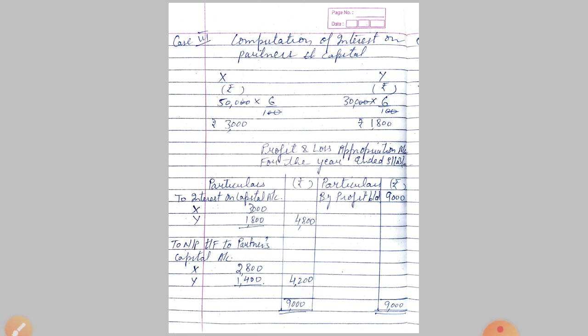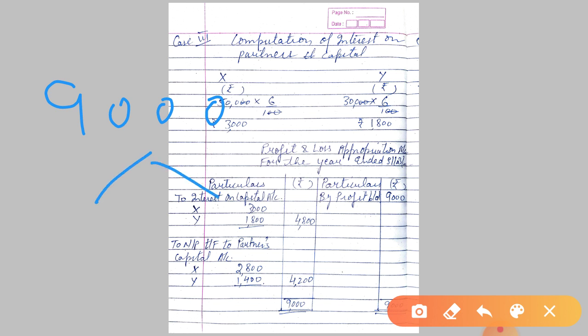Okay, this amount will be distributed among X and Y in the ratio of their profit, sorry, not 9,000, 4,200.